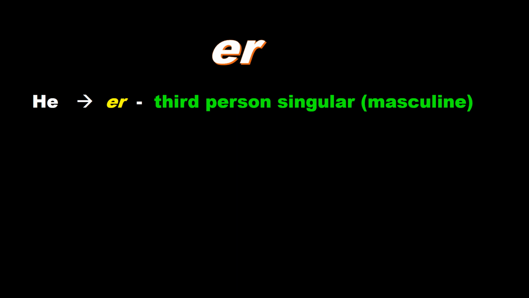Next pronoun is er. Er is he. Like in English we have he, she, it. That he denotes er. It is third person singular number but masculine. Let's take some examples. He is Max. Er ist Max. In German we say er ist Max. Er here denotes he. Ist is verb and Max the name.